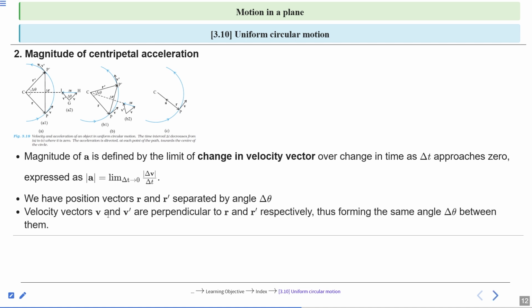The velocity vectors v and v prime are perpendicular to the position vectors r and r prime respectively, thus forming the same angle, delta theta, between them. Here r is the position vector from the center to point P. Similarly, from the center to point P prime, r prime is the position vector, and the angle between them is delta theta.